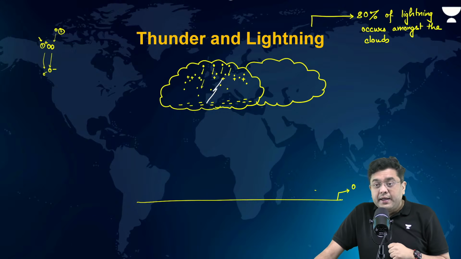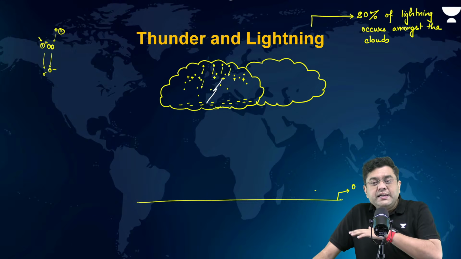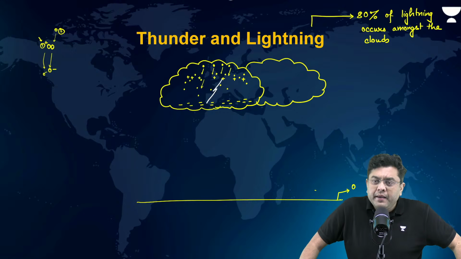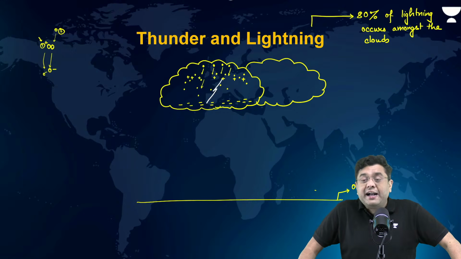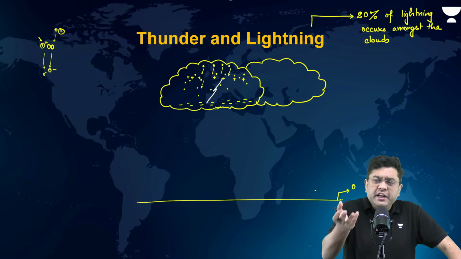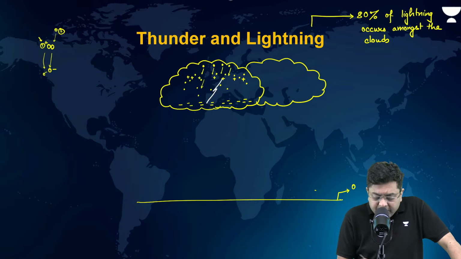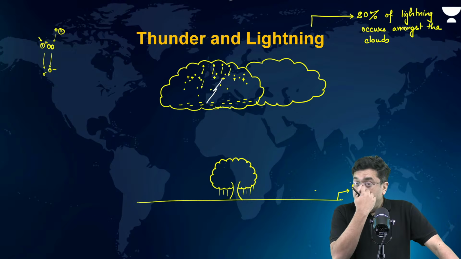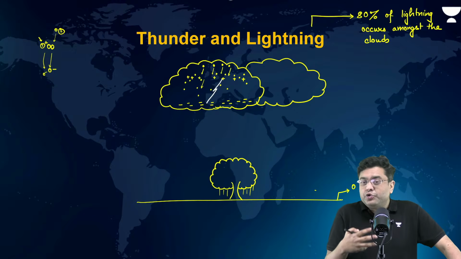Now, imagine if you have a large field, a farm area, right? In that farm area, generally trees are very less. Now, imagine there is one large banyan tree of sorts in that entirety of farm area. Now, when you consider the banyan tree, it is linked to the ground, attached to the ground.